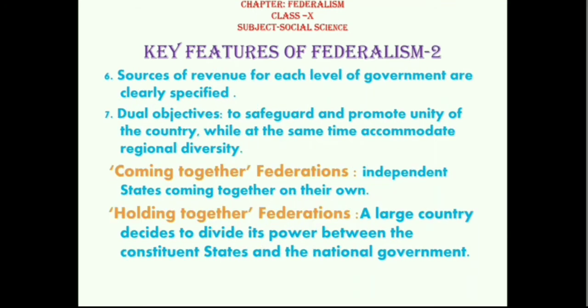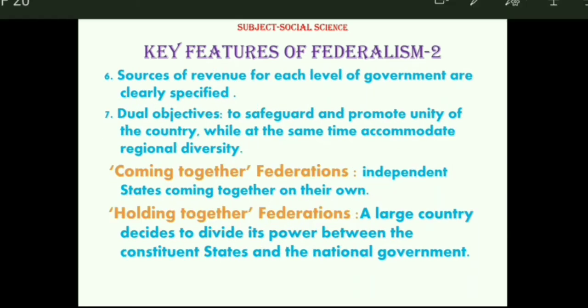Student, moving to the sixth point, the sources of revenue for each level of government are clearly specified. Sources of revenue for each level of government. Little earlier I gave you the example that I am one person, but by making various kinds of consumption, I pay taxes to all three sets of government. Some of the taxes from my side are paid to the central government. Some of the taxes are paid to the state government or the local government.